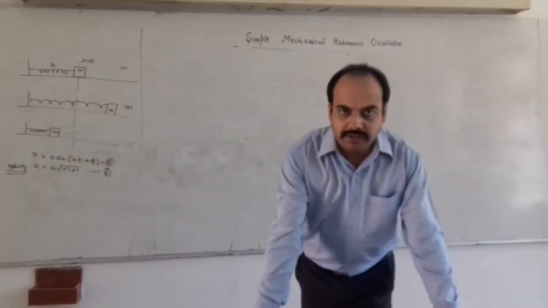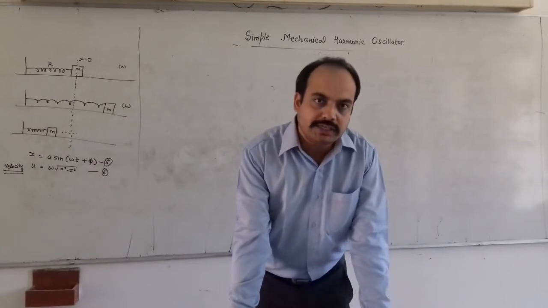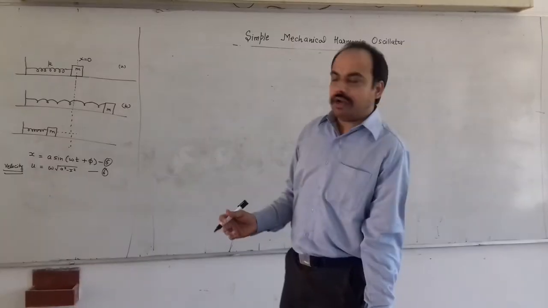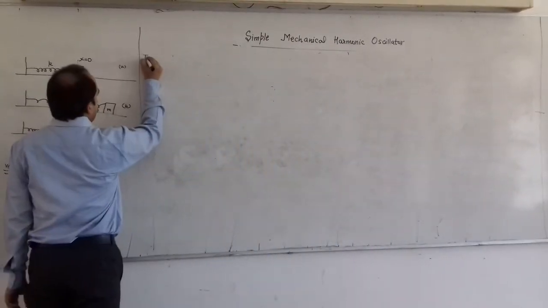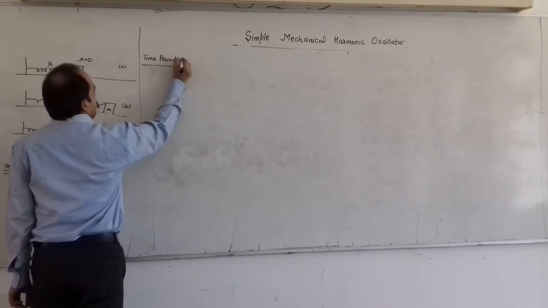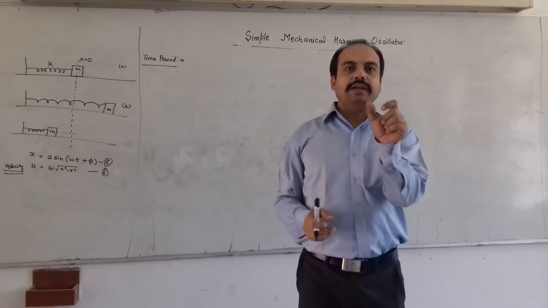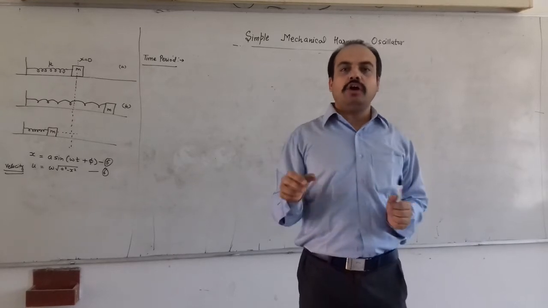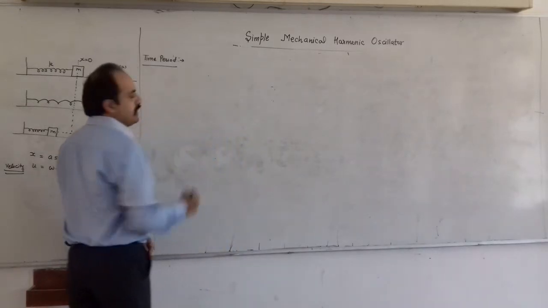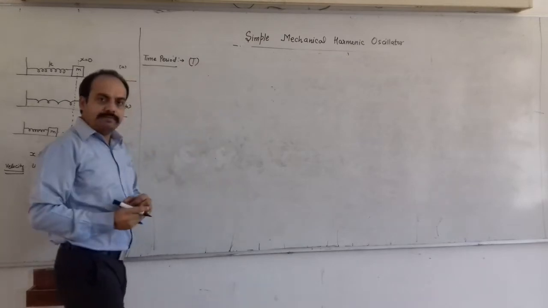Today we have to derive expressions for the time period and energy, that is the kinetic energy, potential energy and total energy. So let us start today's discussion with the derivation for the time period. We know that the time period is the time in which the motion repeats itself, or the time required for one single oscillation. Let us derive an expression for the time period. It is represented by T.